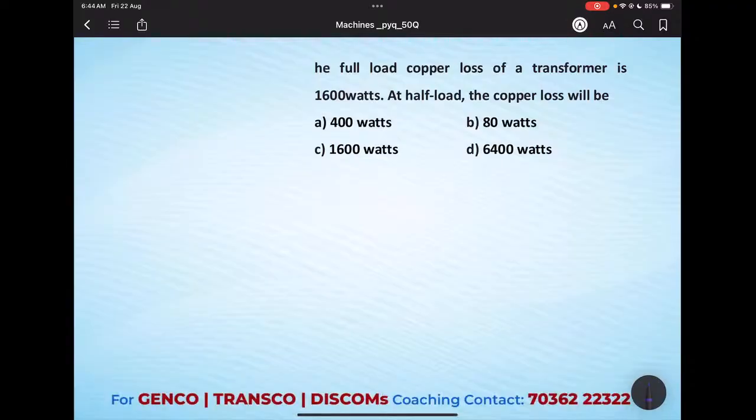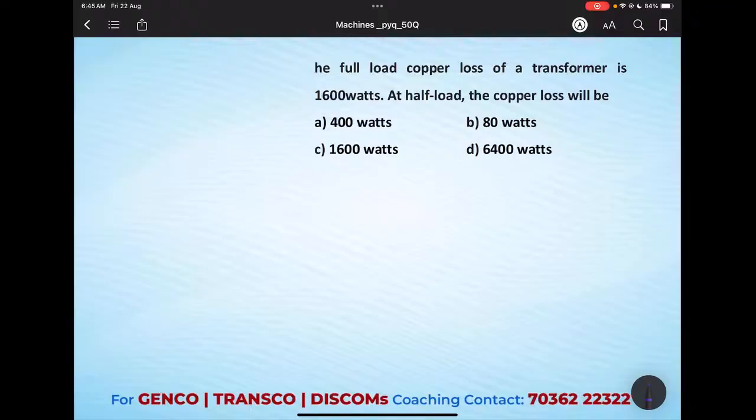What is the given question? The full load copper loss of a transformer is 1600 watts. At half load, copper loss will be? So this question is repeated from last time. In the previous question also we solved the same kind of problem. Okay, we have read out the question.